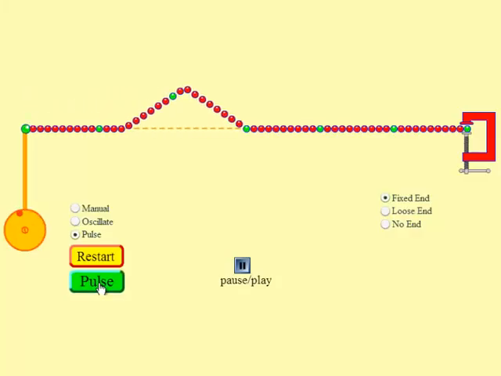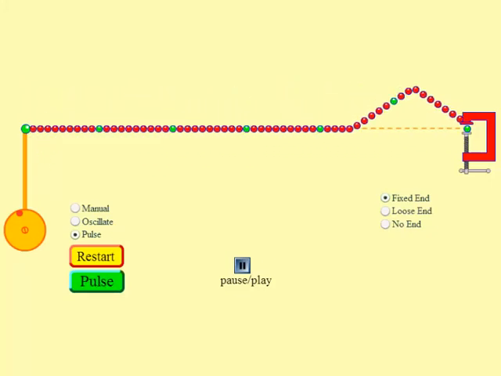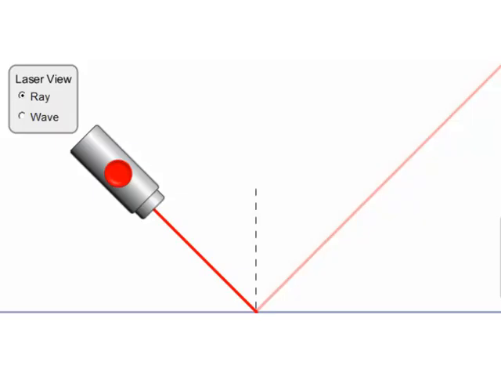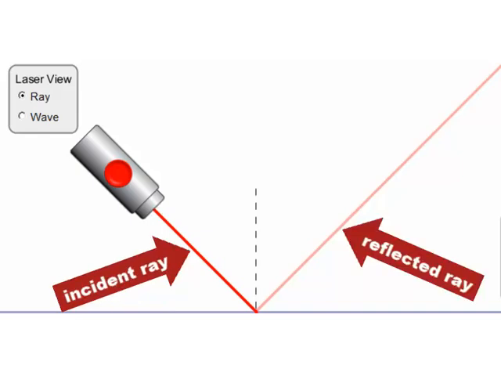In one dimension, reflected waves travel back in the direction they came from. In two dimensions, the situation's a little different. The direction of incident and reflected waves is described by straight-line rays. Incident rays and reflected rays make equal angles with a line perpendicular to the surface called the normal.